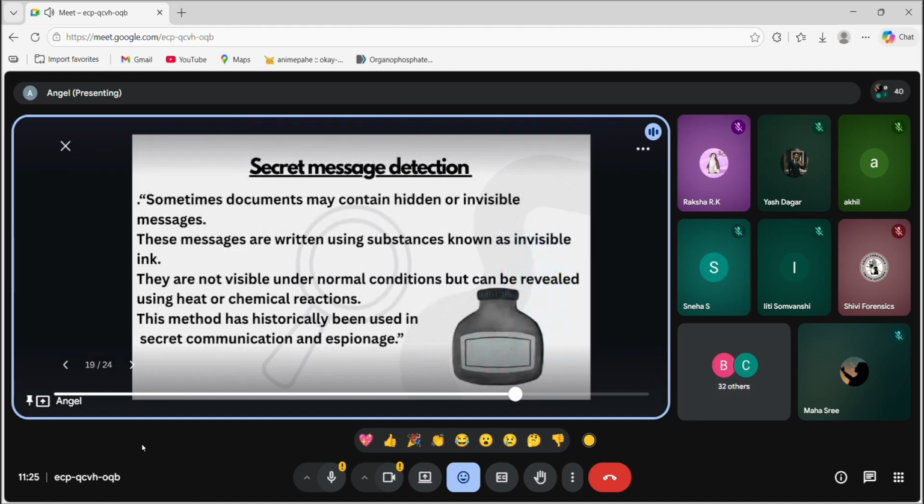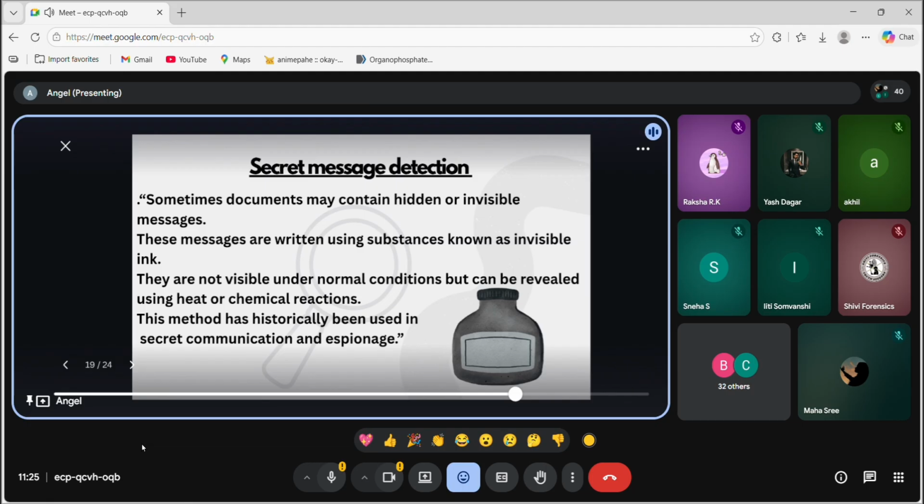Now, next, moving to secret message detection. This is a very interesting topic. I learned it yesterday, so I thought to give it a chance. Sometimes documents may contain hidden or invisible messages. Like you all must have seen the movie Dhurandhar, which is very popular.